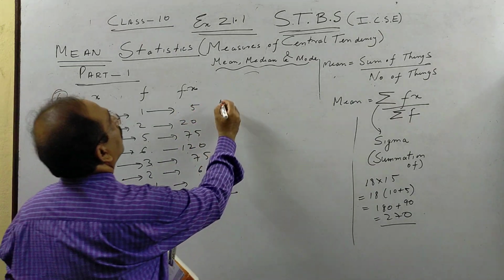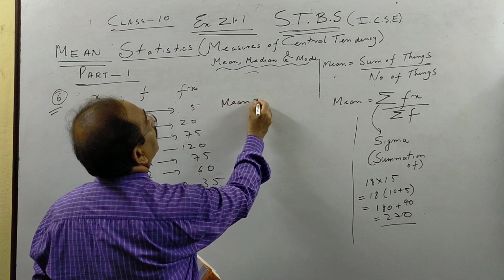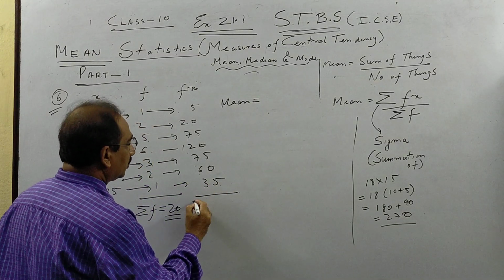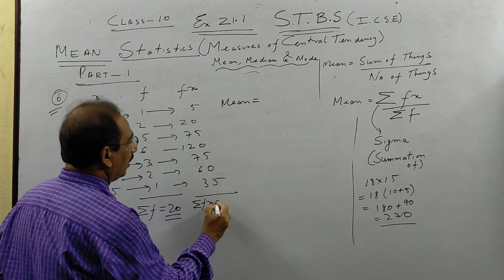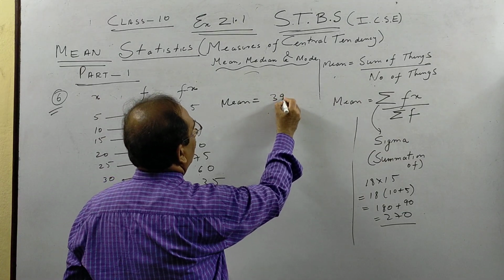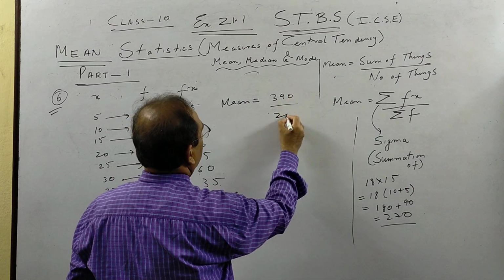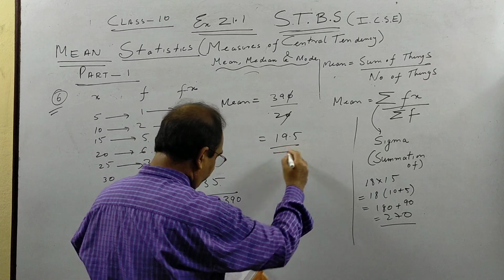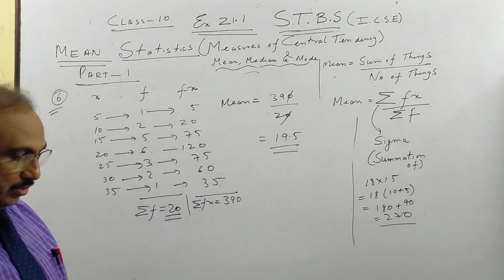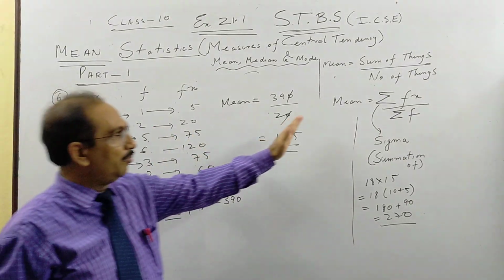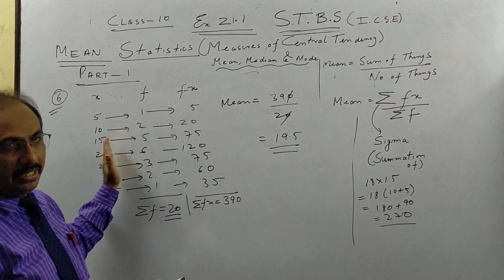So finally, the mean is summation of Fx by summation of F, which is 390 by 20. So cancel, half of 39 is 19.5. No unit is given. So once more, this is what we call the mean of ungrouped data.